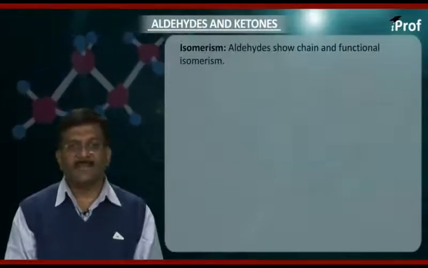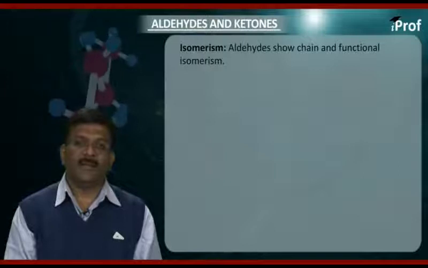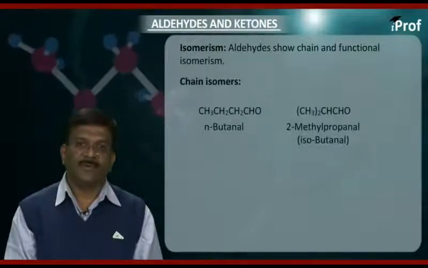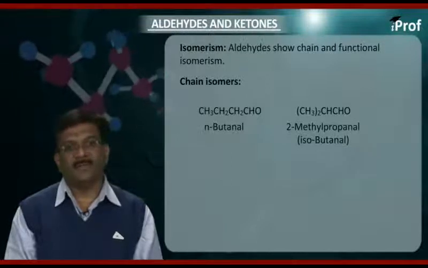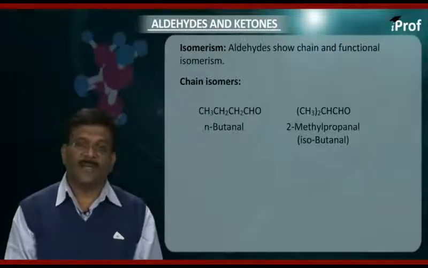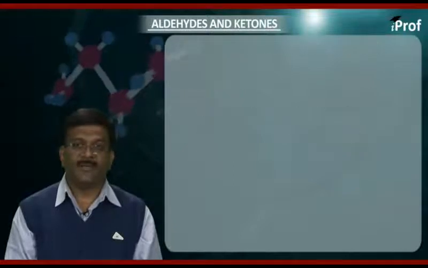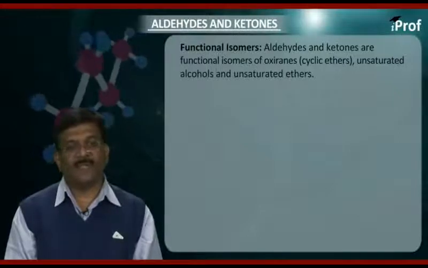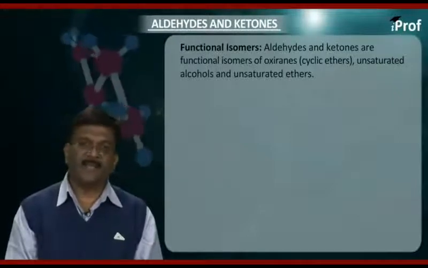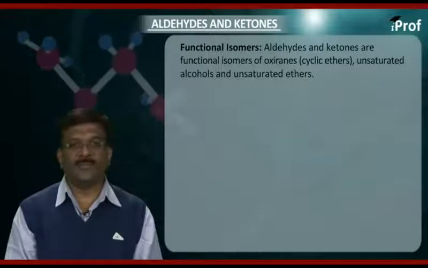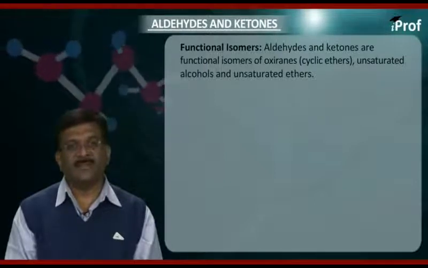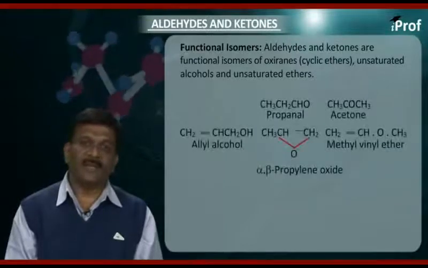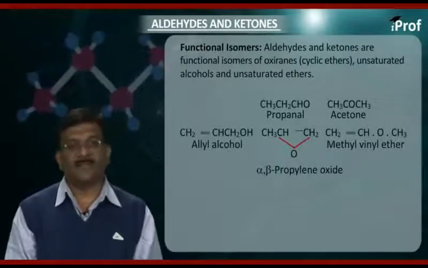Aldehydes show chain and functional isomerism. For example, the chain isomers n-butanal and 2-methylpropanal, this is isobutanal. Functional isomers: aldehydes and ketones are functional isomers of oxetanes, that is the cyclic ethers, unsaturated alcohols and unsaturated ethers.